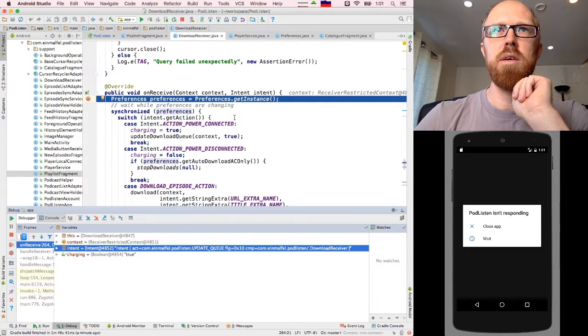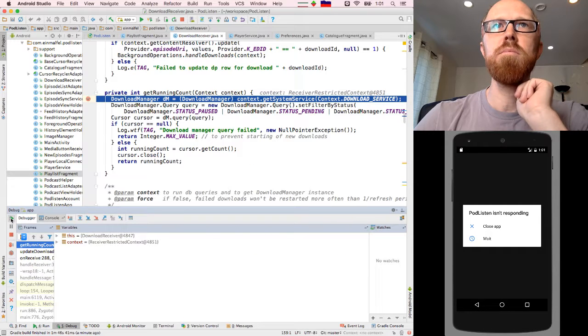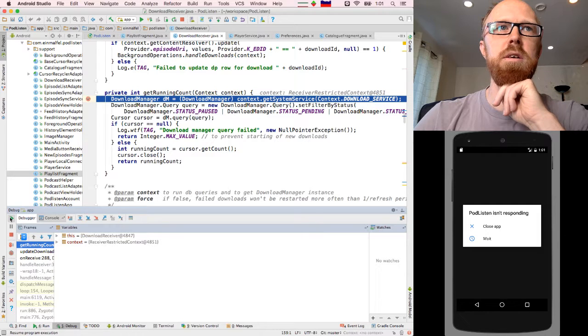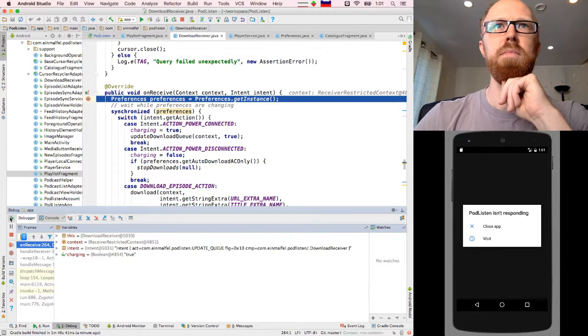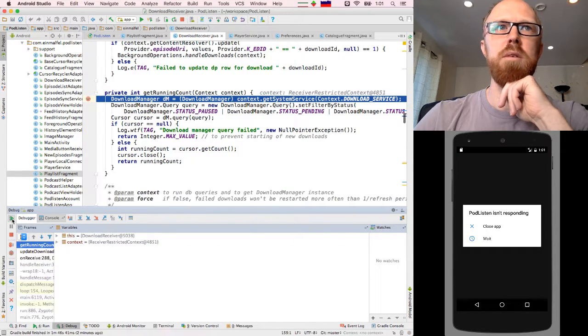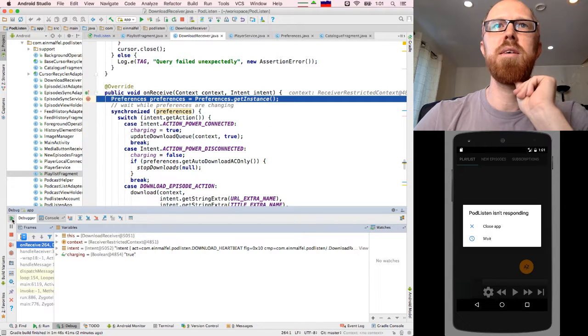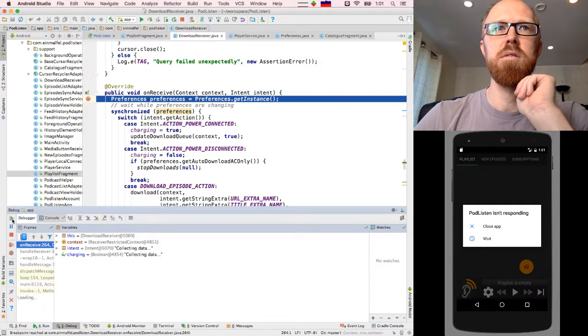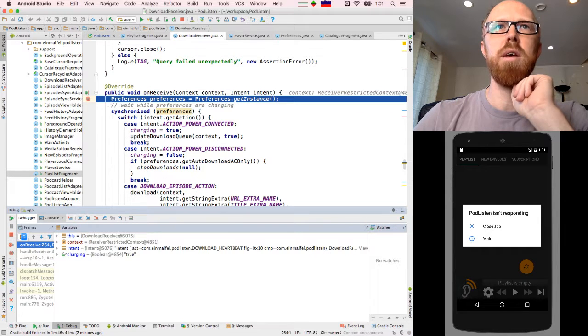We got an update queue message, so I'm just going to let that continue. We got this get running count message. I'll let that continue too. Then we got an update queue message again. The same thing. We're getting a bunch of update queue messages. And a download heartbeat message. Okay.